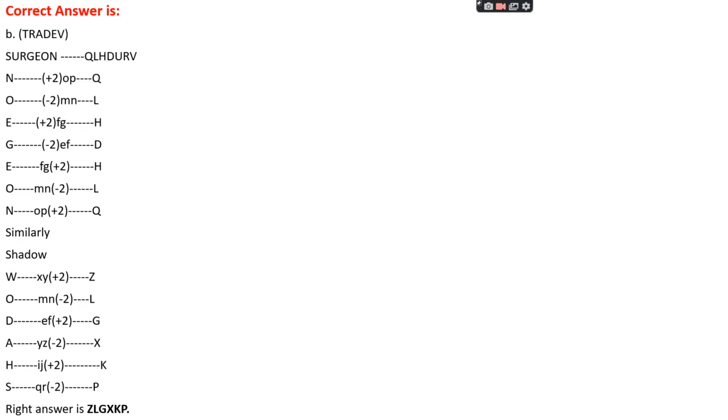Okay. Let's see the code for surgeon. It is coded like this: S is +2, giving Q... actually we found Q; U is -2, and so on. The pattern alternates +2, -2, +2, -2, +2, -2. We do the same thing in the case of shadow too, and then we get the right answer.